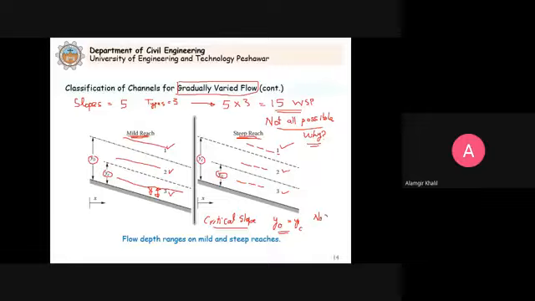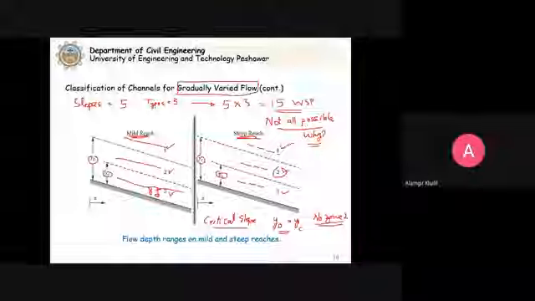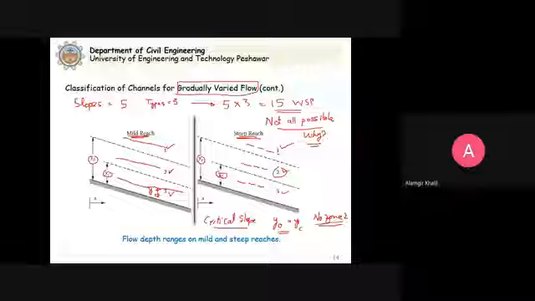It means no type 2 or zone 2 or region 2. So this zone 2 is not possible for critical slope because yc is equal to y naught. So it means that out of 15, this one is not possible for critical slope, zone 2. So now we are left with 14.